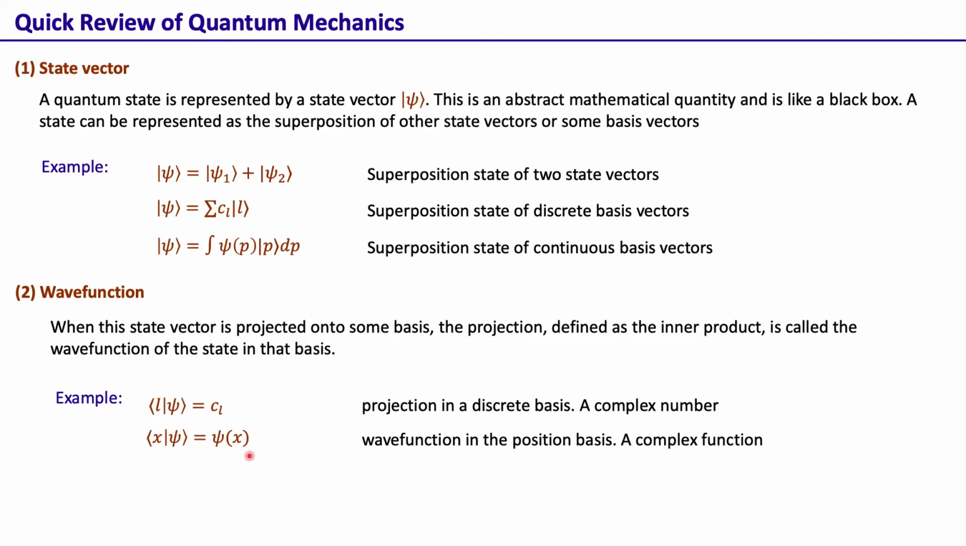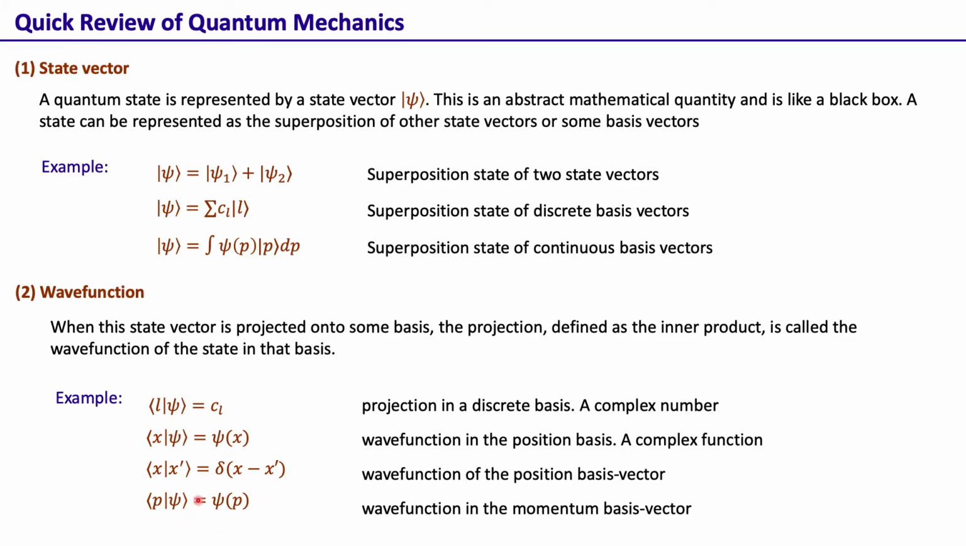Wave function is always in a given basis. We can have, for example, the wave function of the position basis vector itself. If x and x prime are position basis vectors, then let's say x prime is a position basis vector, its projection in the position basis is just a Dirac delta function. Similarly, we can also have the same state psi being projected not in the position basis but in the momentum basis, and in that case we have the wave function in the momentum basis.